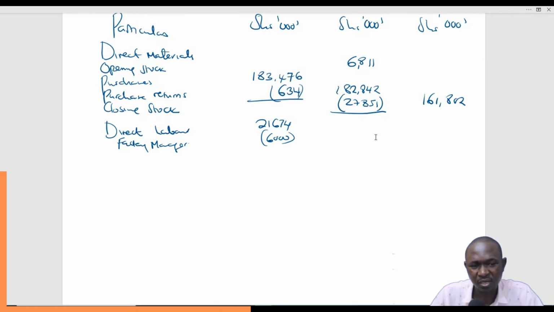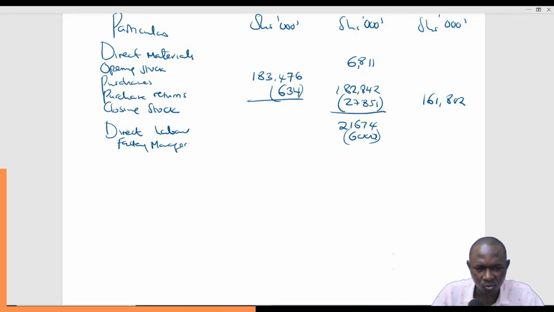Because this working is supposed to be shown in the outermost column, the best way is to have it here in the center column, 21,674 and then 6,000. That way it gives our work a good look. So then what are we going to have? 15,674. That is this minus this.